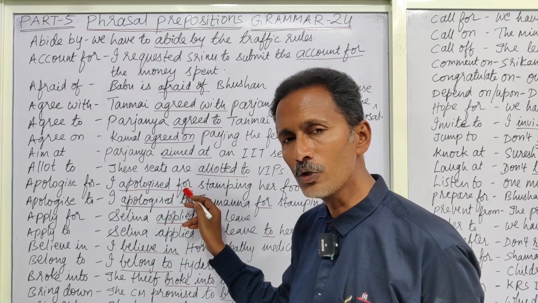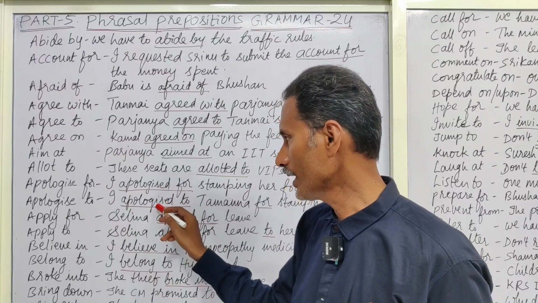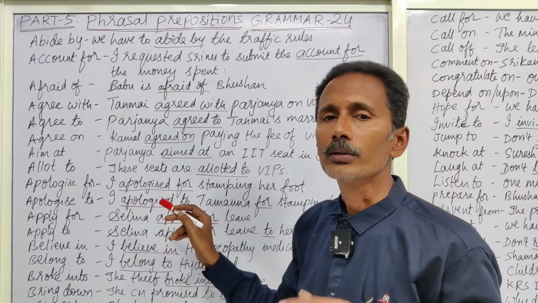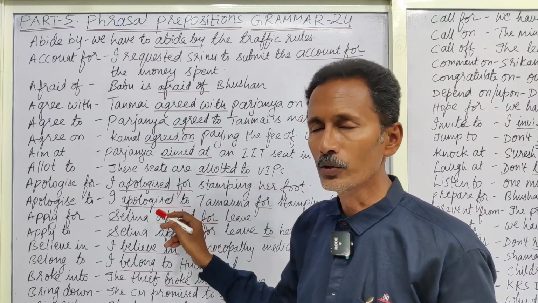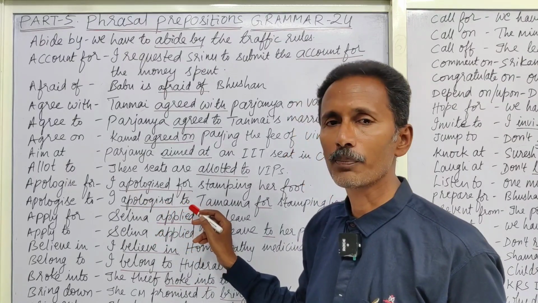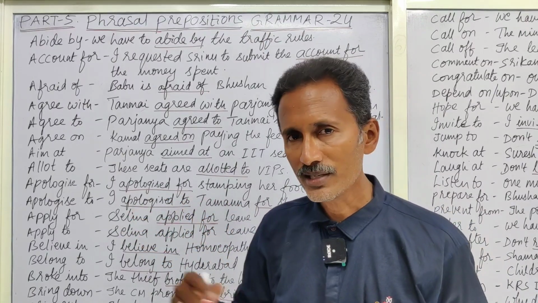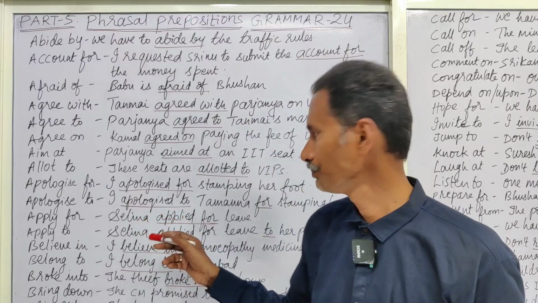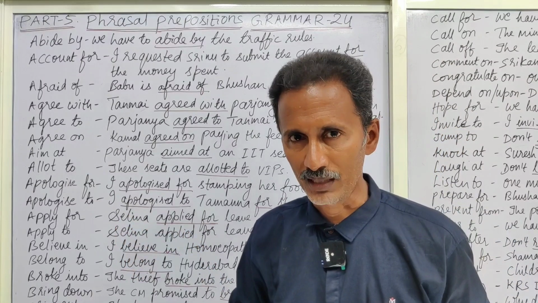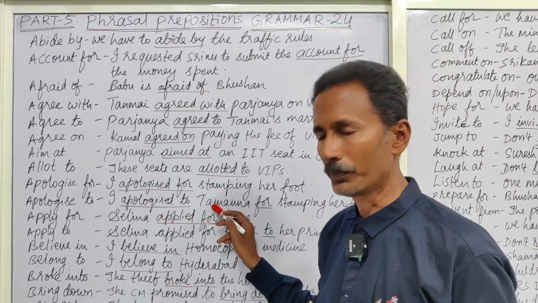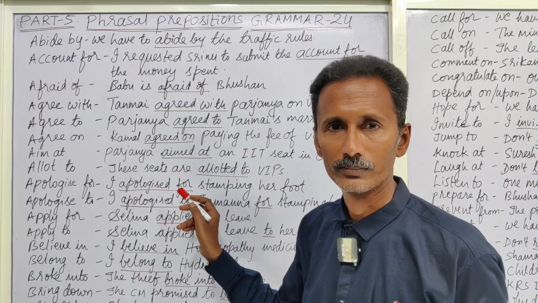This for must be used in case of misconduct or misbehavior. The same one, see, apologized to. When the seeking of forgiveness is applied to a person, we have to use to. I apologize to Tamanna. I apologize to Srinu. What for? For stamping her foot or for slapping him. Apologized to a person. Apologized for misconduct or misbehavior.